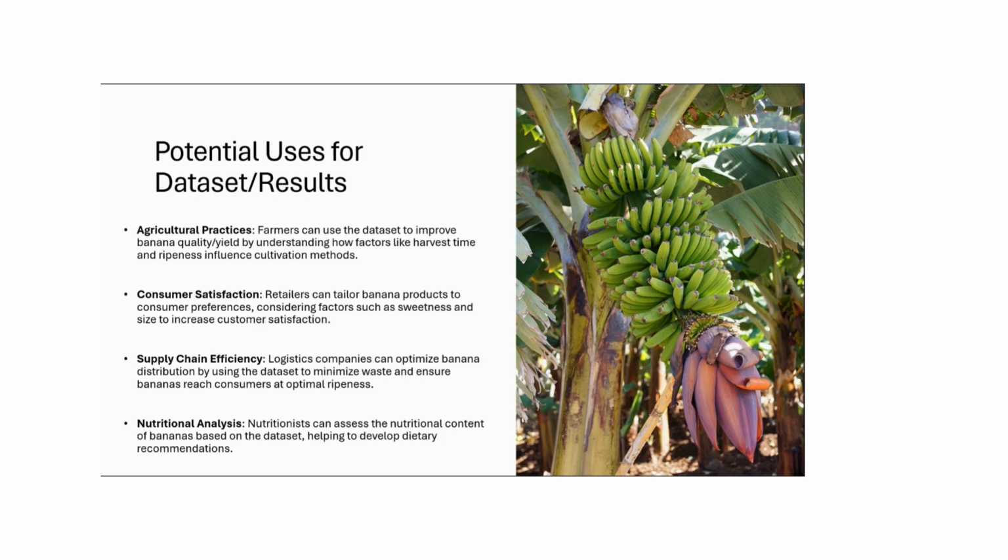In agriculture, farmers can use the results to improve banana quality by focusing on factors like harvest time and ripeness. In the consumer industry, consumer satisfaction can be improved by focusing on sweetness and size, as that is something that most customers look for. For the third one, by using the results on ripeness, logistics companies can optimize distribution so that they can ensure that customers receive it at the perfect ripeness. Nutritionists can use the results as an example to make recommendations to their clients, not just based on bananas, but also applying this method to other foods.